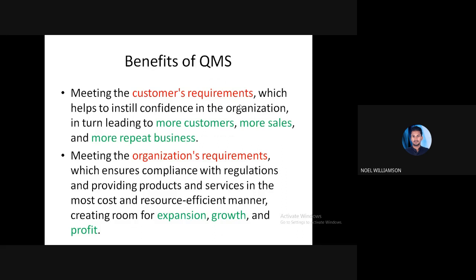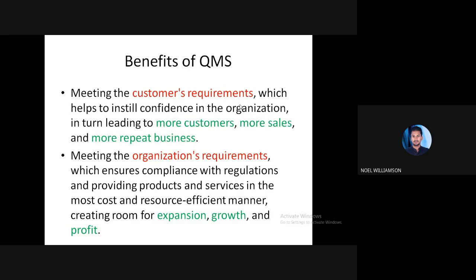Now, what are the benefits of a quality management system? These are the basic benefits. Mainly it focuses on two aspects, customer requirements and organization requirements. Both the requirements are satisfied, from the customer point of view and also the organizational or company point of view.